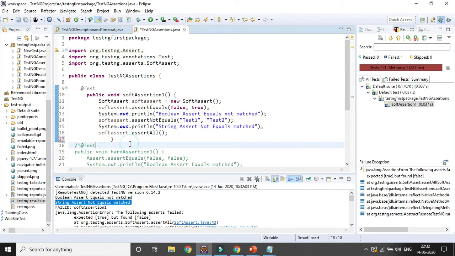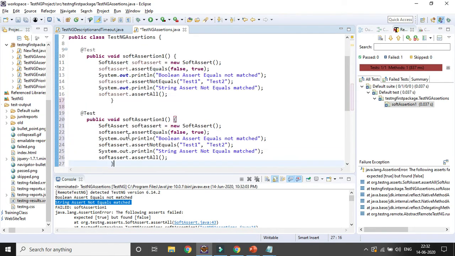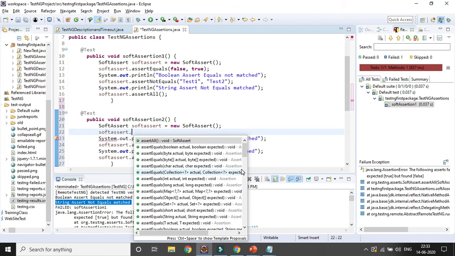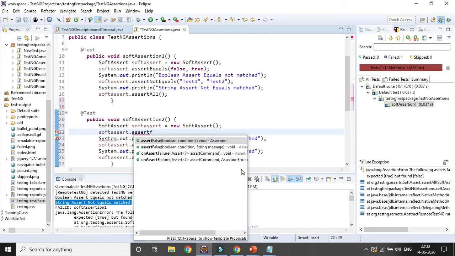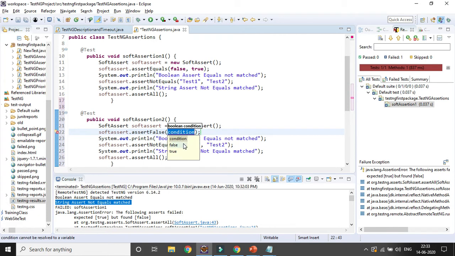Okay, so I will create another method. It will be soft assertion 2. Here, same approach. I want to use soft assert dot assert false, that particular method. Here I am giving false, so basically my test case will pass, right? My assert false is getting matched.